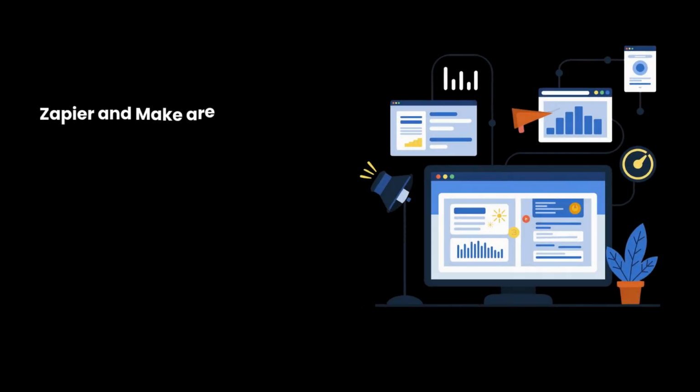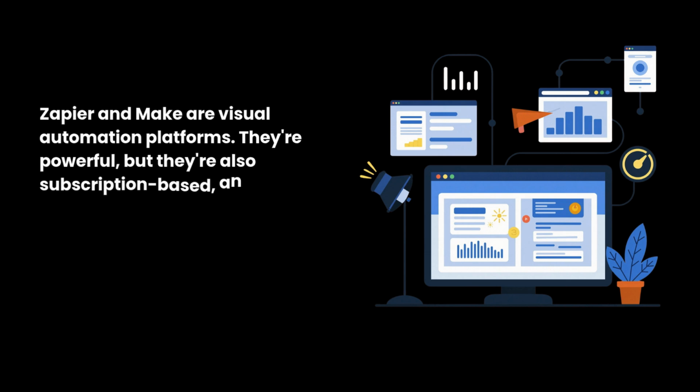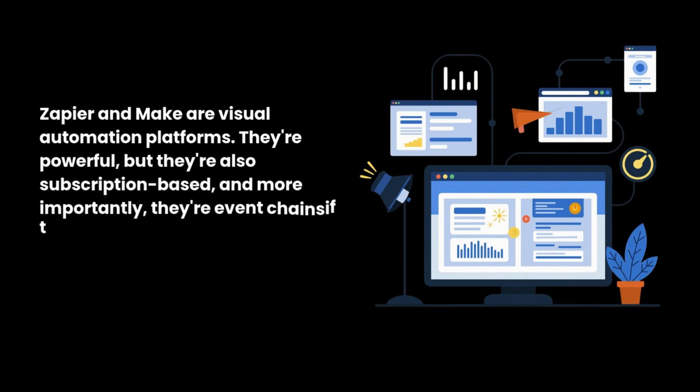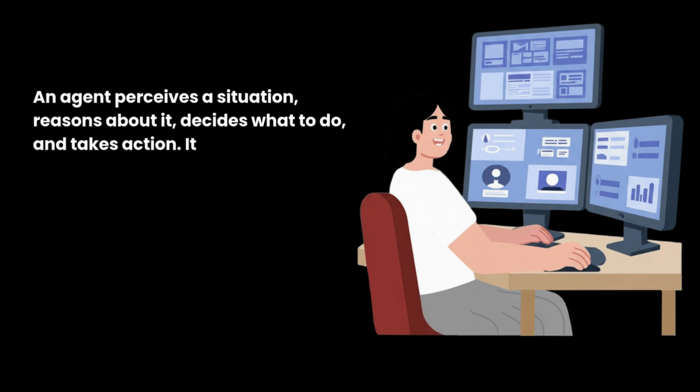Zapier and Make are visual automation platforms. They're powerful, but they're also subscription-based, and more importantly, they're event chains, if this, then that. An AI agent is different. An agent perceives a situation, reasons about it, decides what to do, and takes action.